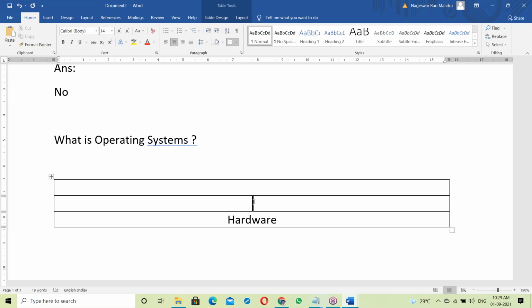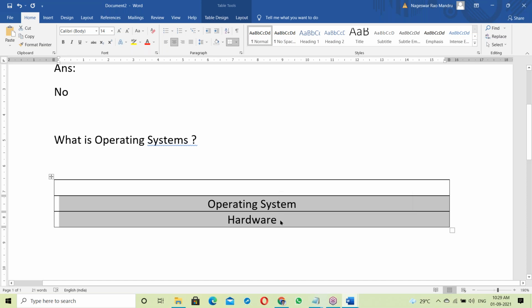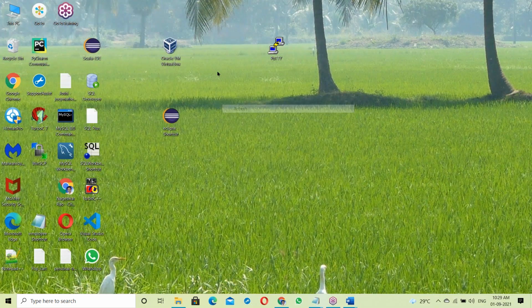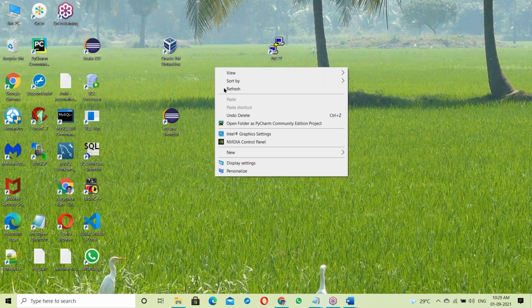So on top of the hardware there is an operating system. Once the OS setup is done, your system is ready, and then you can use it. This is my system with OS.